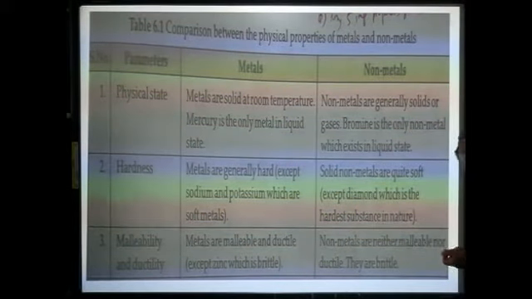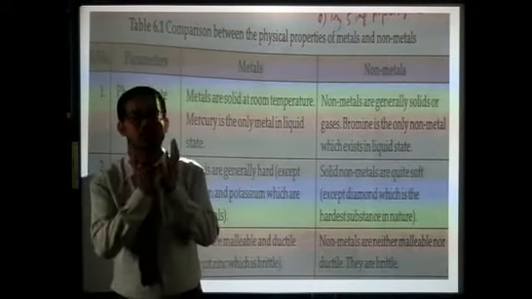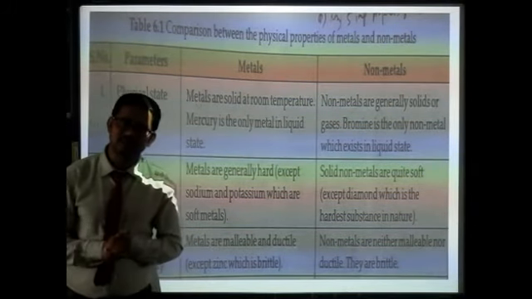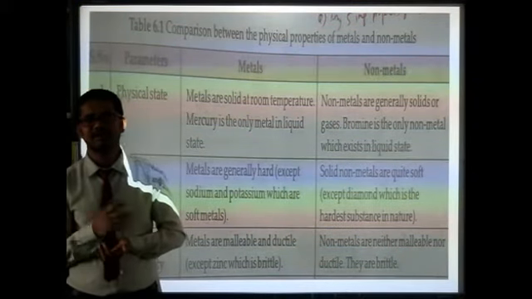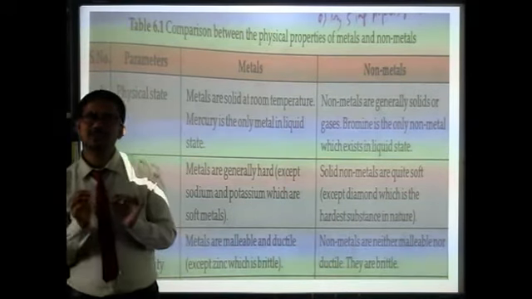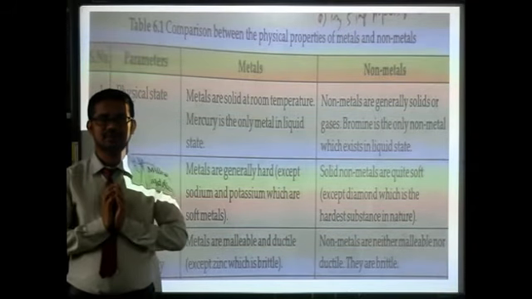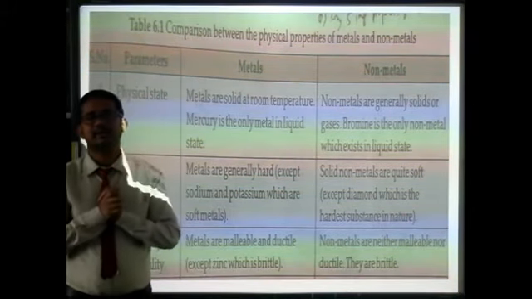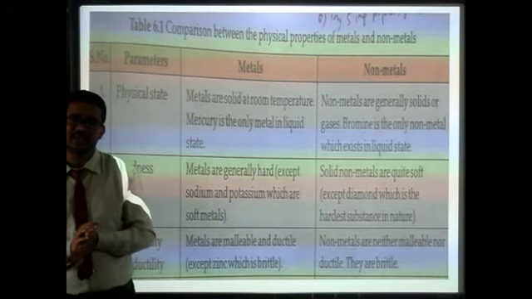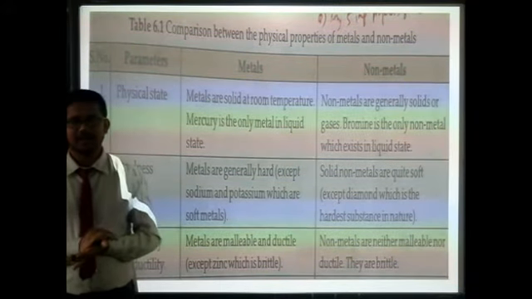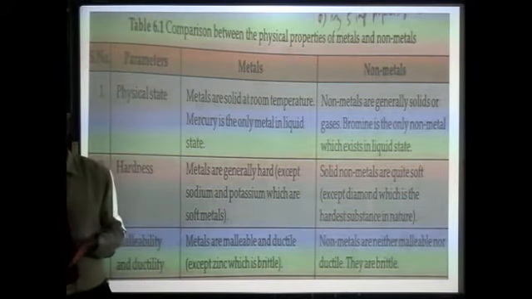Then non-metals are generally solids or gases. Carbon is solid, iodine is solid, sulfur is solid, the rest are gases. But there is one exception: there is one liquid non-metal, and that is bromine. So liquid metal, mercury. Liquid non-metal, bromine. Generally all metals are solid, but generally all non-metals are solids or gases.